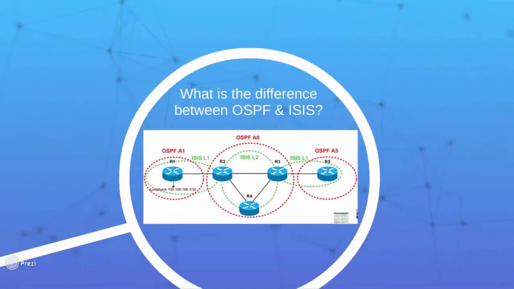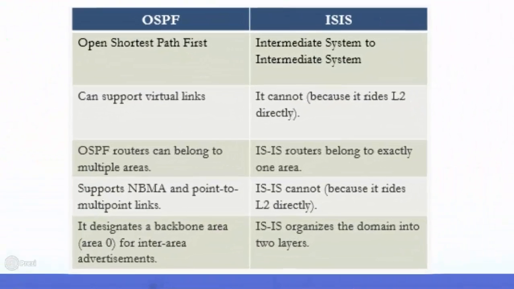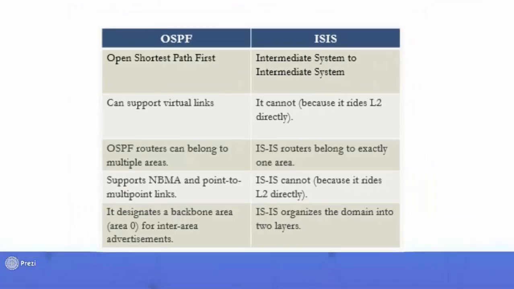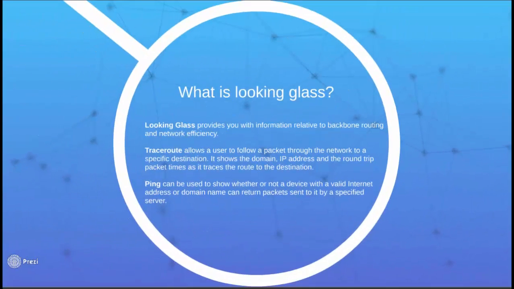So, our next question is, what is the difference between OSPF and ISIS? OSPF stands for Open Shortest Path First, whereas ISIS stands for Intermediate System to Intermediate System. OSPF supports NBMA and point-to-multipoint links, whereas ISIS cannot because it rides on layer 2 directly. So our next question is, what is looking glass? Looking glass provides you with information related to backbone routing and network efficiency.